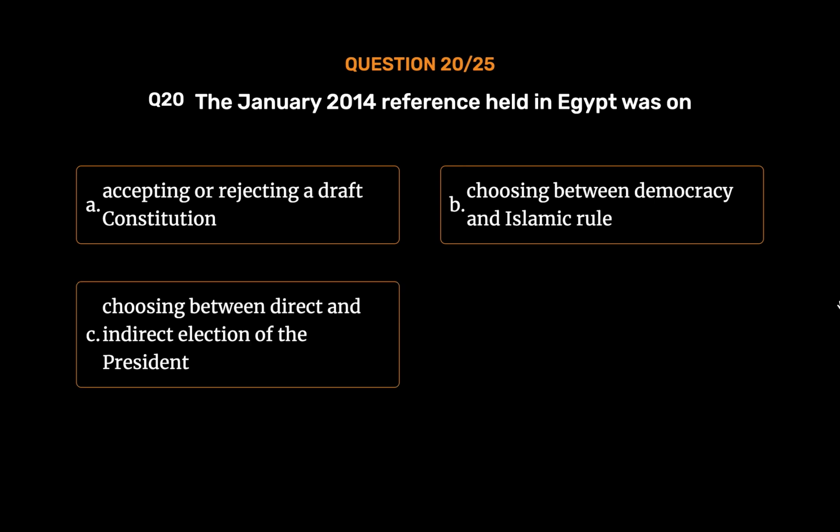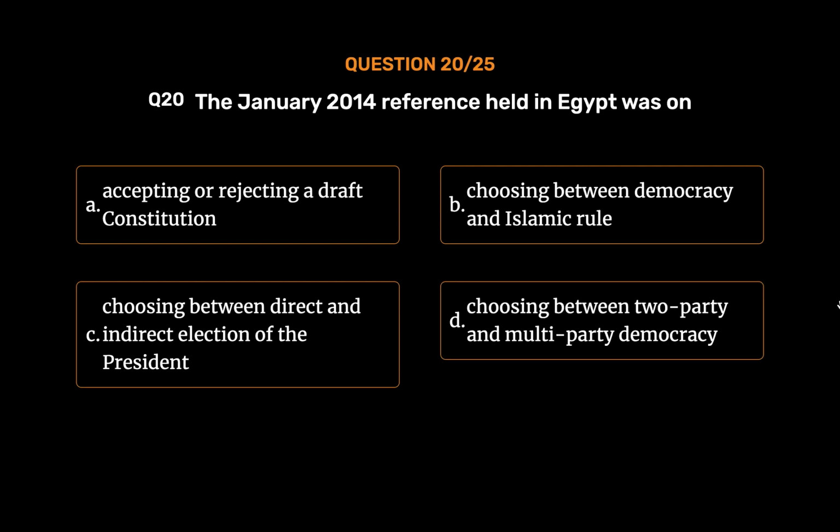Choosing between direct and indirect election of the president. Option D. Choosing between two-party and multi-party democracy. The correct answer is Option A. Accepting or rejecting a draft constitution.